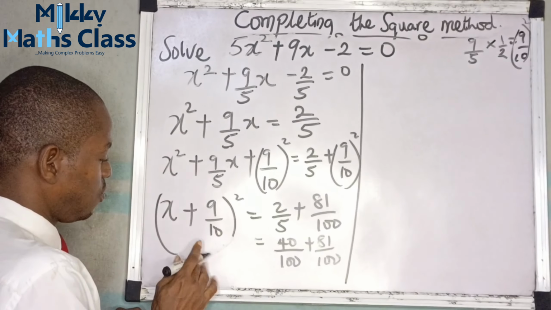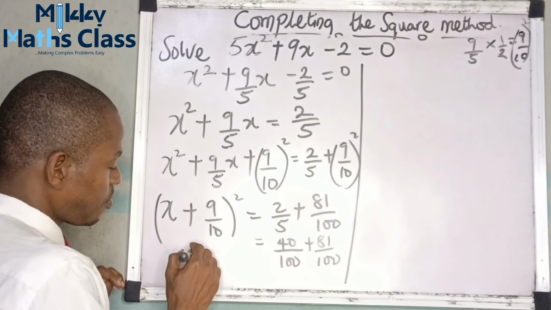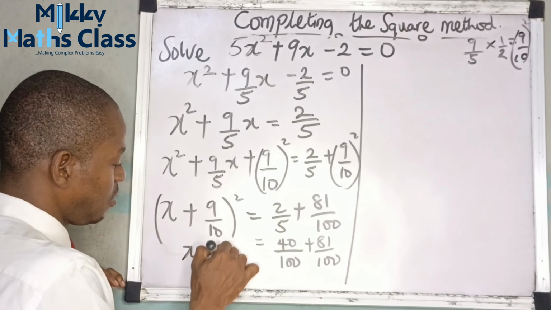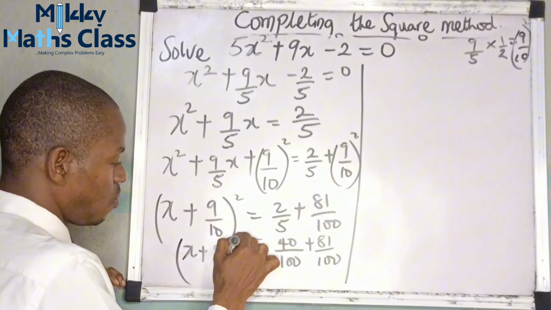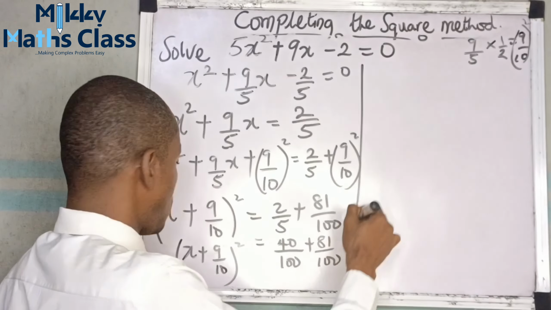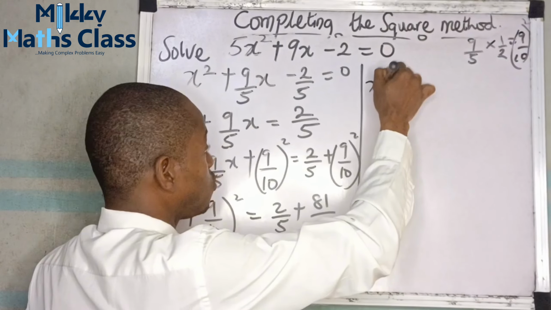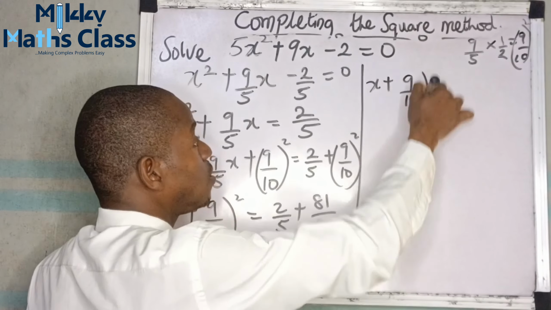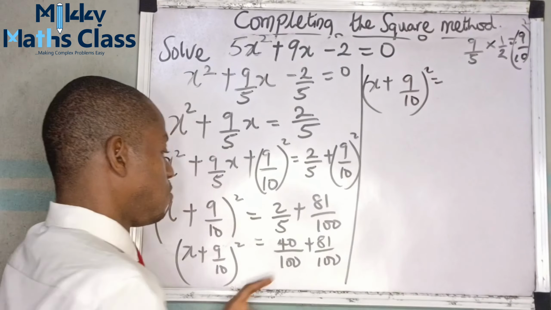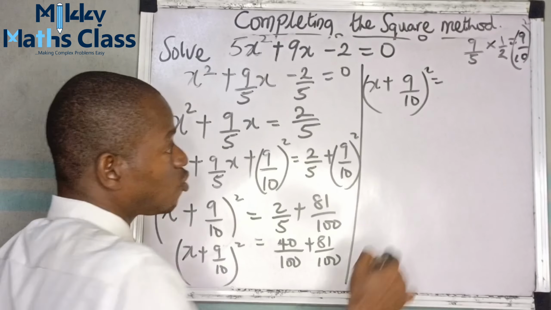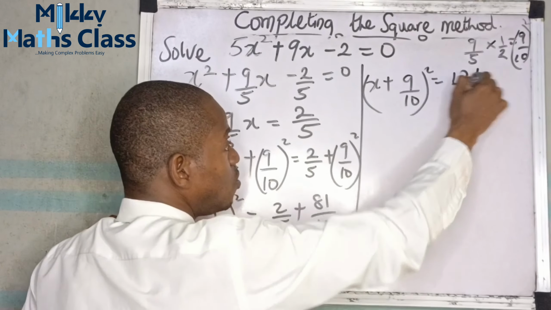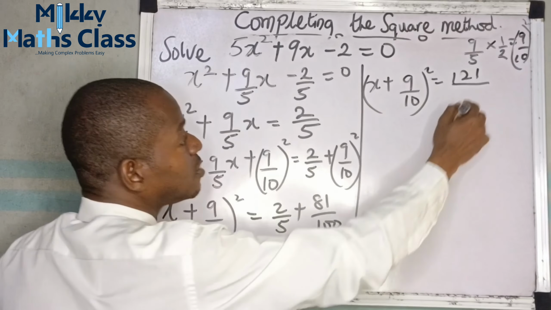We still have our x plus 9 over 10 all squared. So this becomes, this 1 to 1. So that's x plus 9 over 10 all squared equals 81 plus 40. That's 121 over 100.